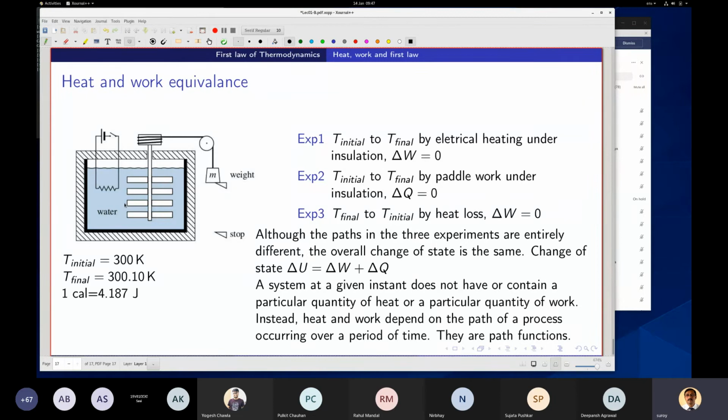Pressure and volume will remain the same. Just to make it simple, I've taken water, so the pressure and volume remain the same. Now only the temperature will again go up from 300 to 300.10 K. So it has gone from this state to another state. Right. So again, no, this is not right. Work transfer is 0. This is not a right statement.